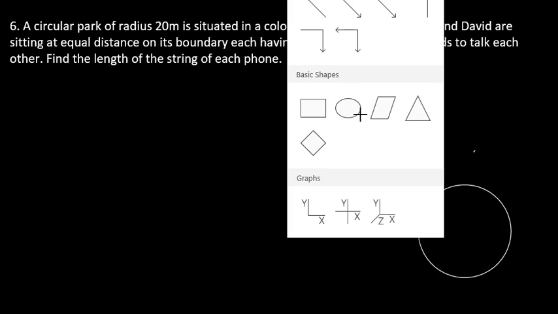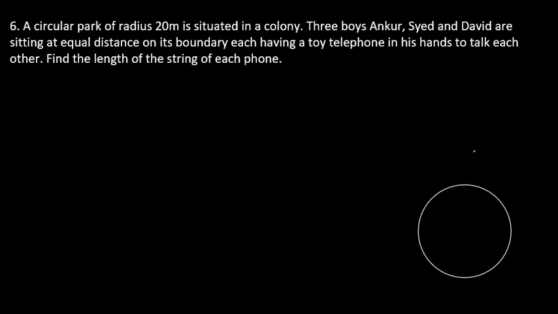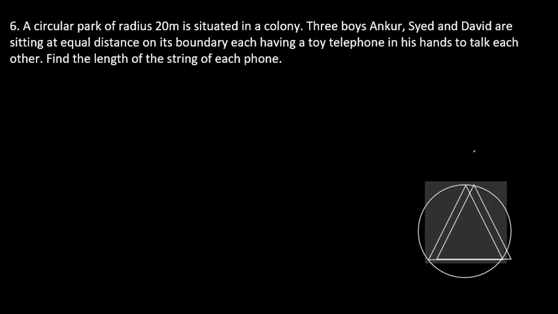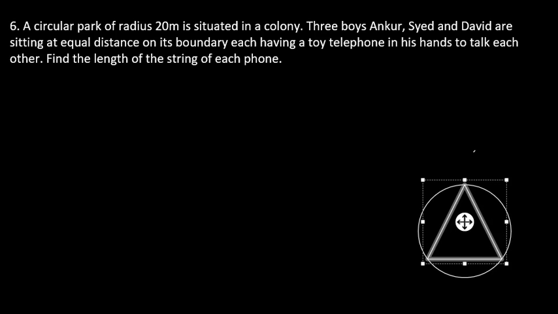So as they are sitting at equal distances, we will get an equilateral triangle, something like this. Okay, so three friends, they are sitting at equal distance: Ankur, Syed and David.